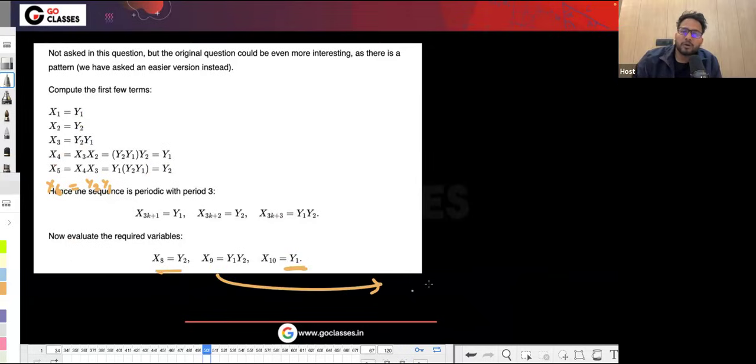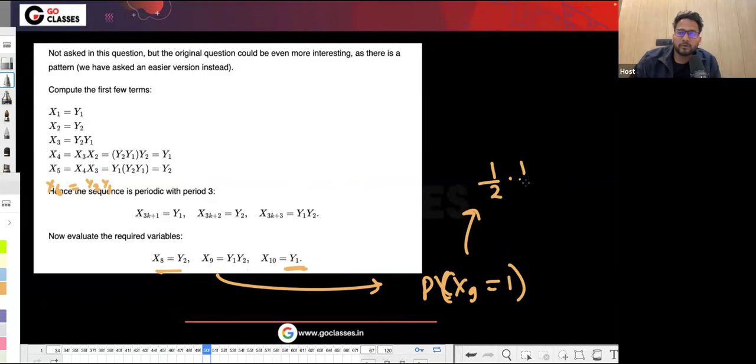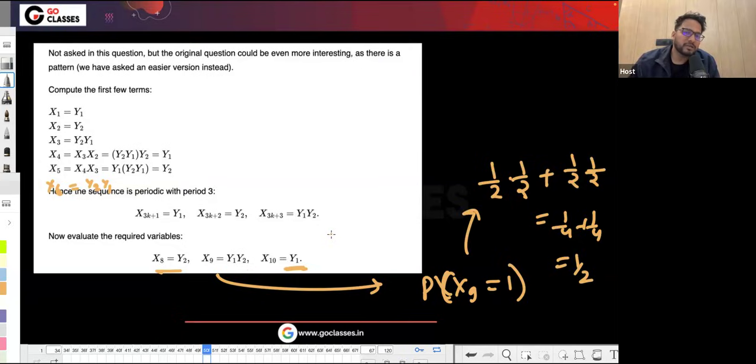So these probabilities are directly given. What about the probability of x9 equal to 1, something like this? For that, you can say that either both of them are 1 or both of them are minus 1, right? Both of them being 1 has probability 1 by 2 into 1 by 2, and both of them being minus 1 is also 1 by 2, 1 by 2. So this is 1 by 4 plus 1 by 4, which is again 1 by 2. The probabilities are 1 by 2, which is fine, but the pattern is more interesting here.